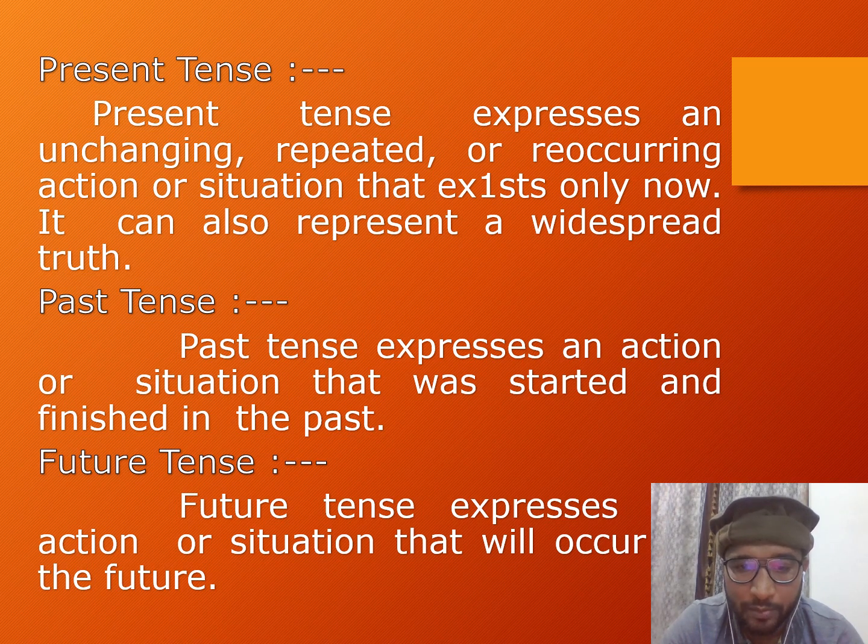But past tense expresses an action or a situation that was started and finished in the past, so it doesn't exist anymore. Future tense expresses an action or situation that will occur in the future. So these are three different definitions that you can see and understand.